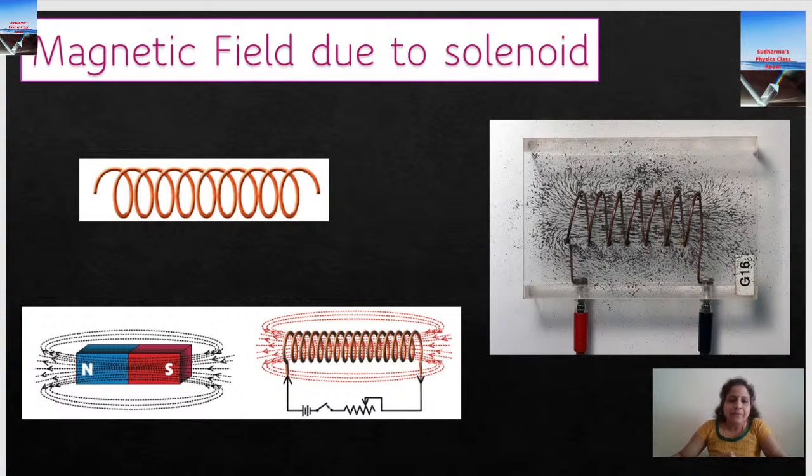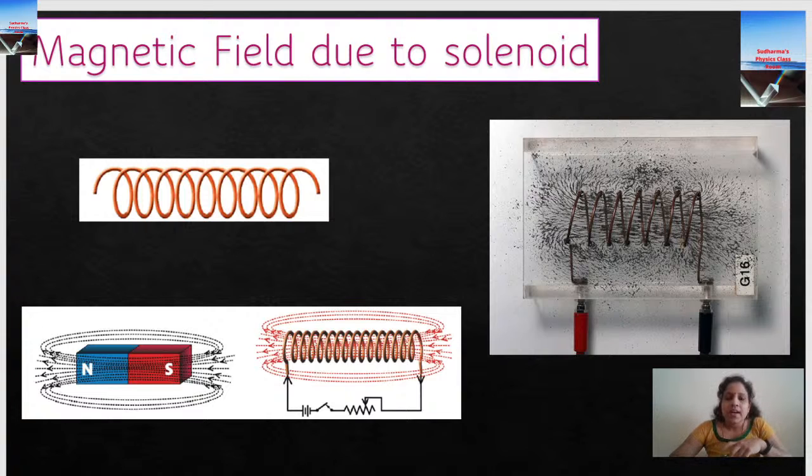Now, one more thing related to the circular coil. If you increase the number of turns, instead of a single coil, if you use a lot of coils, and make sure the current is flowing in the same direction, then the strength can be increased. And then increase the current. Increasing the current is a common method to increase the strength of the magnetic field.